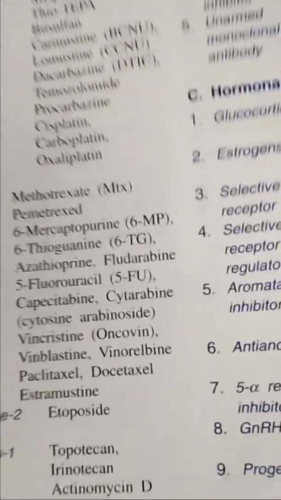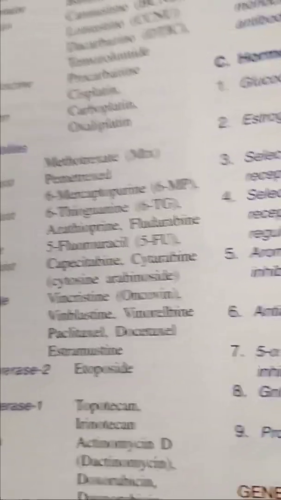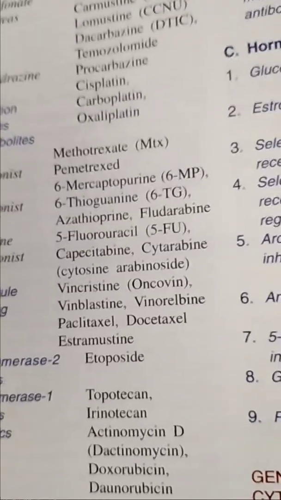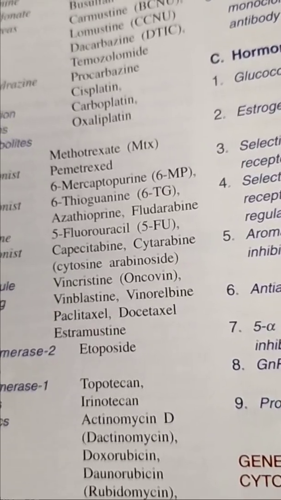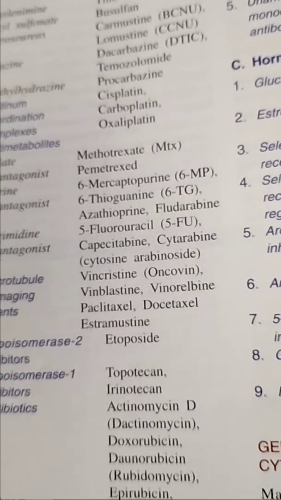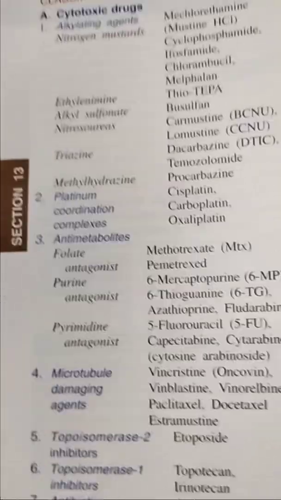And here come the antibiotics. We already know that antibiotics end with mycin. All the mycin drugs come under the antibiotics, like actinomycin, dactinomycin, doxorubicin, daunorubicin, bleomycin, mitomycin.